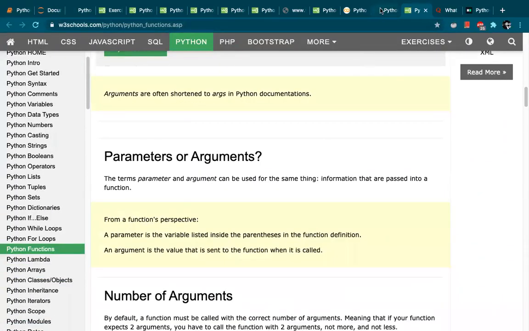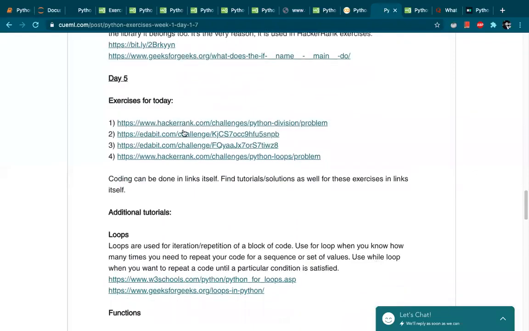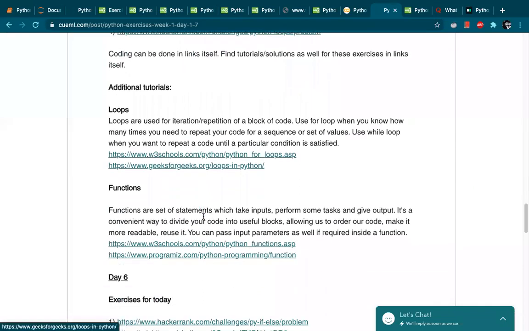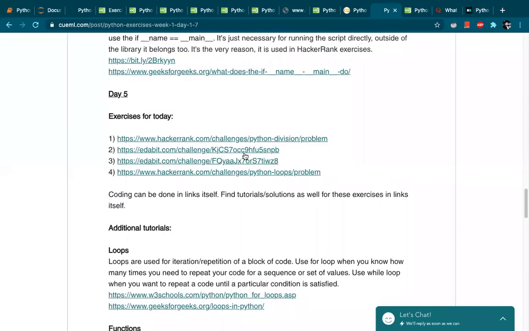So the ideal way, I would suggest, is that whenever a particular day's exercises are posted, just go through the basic theory, whatever is given, then go through whatever links are there if you're not able to understand it from the basic theory, and then try to attempt these challenges.